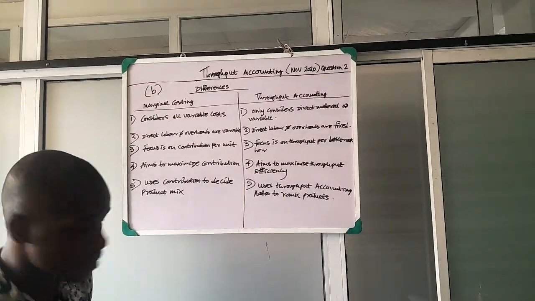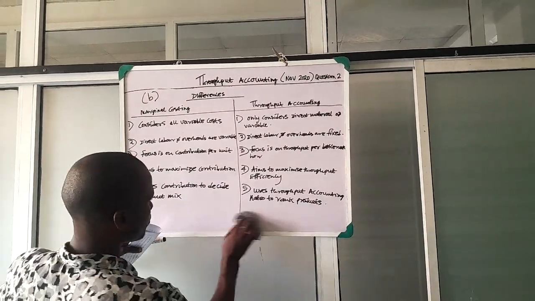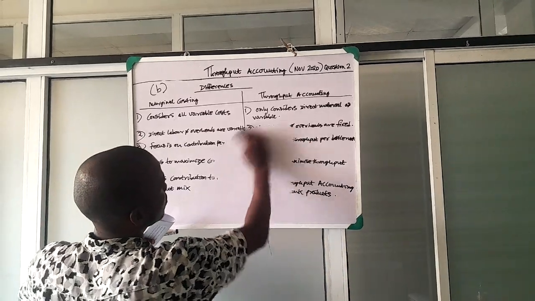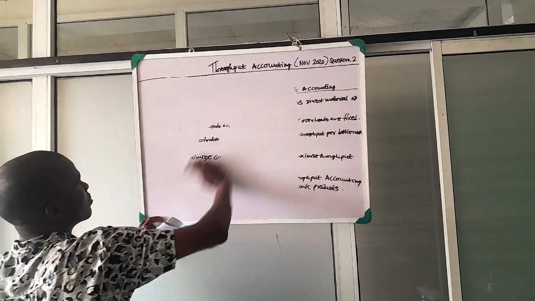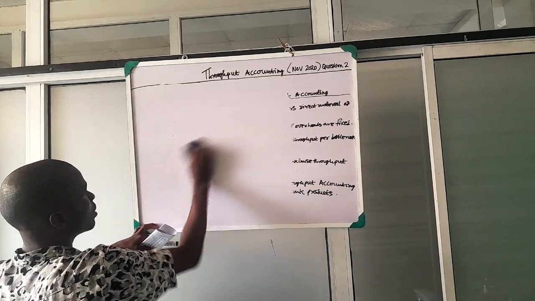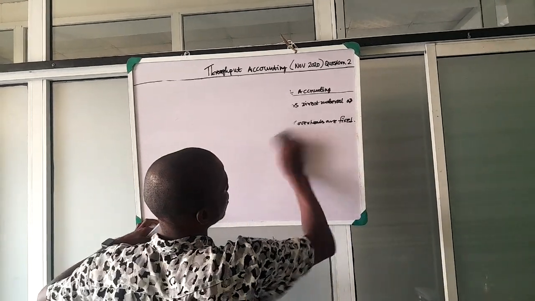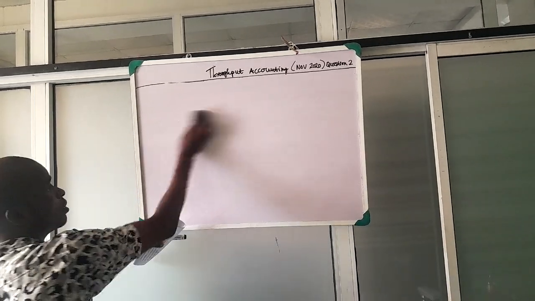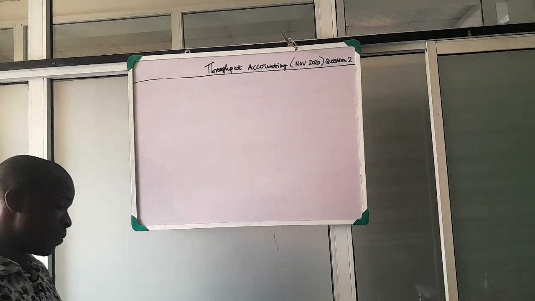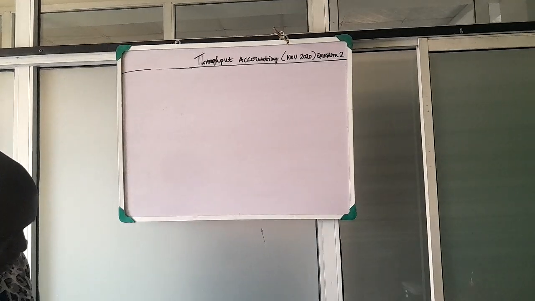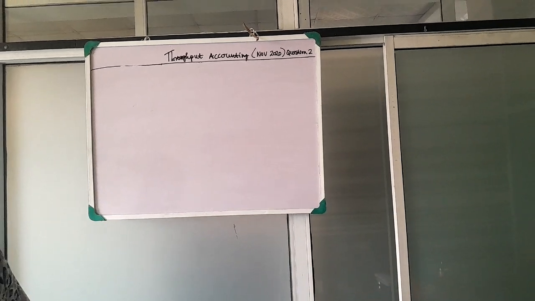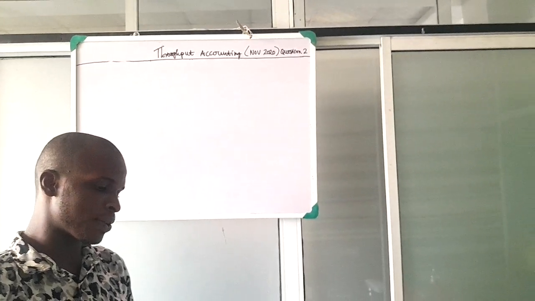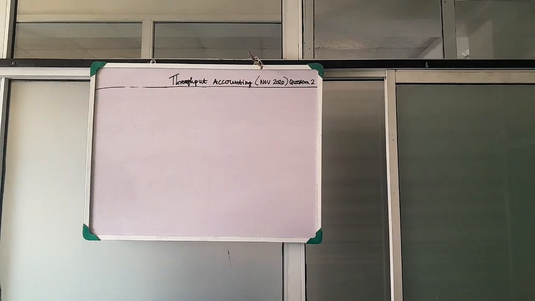So we're moving to the C part. What we are asked is this: using throughput accounting, calculate the throughput accounting ratio for light and medium.